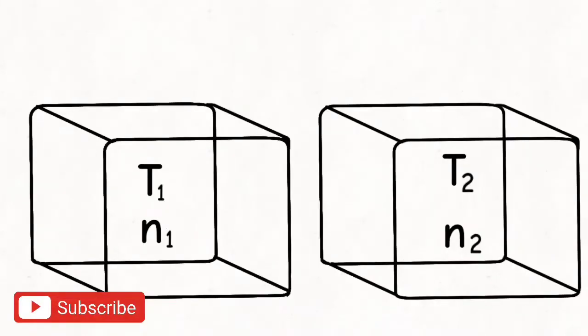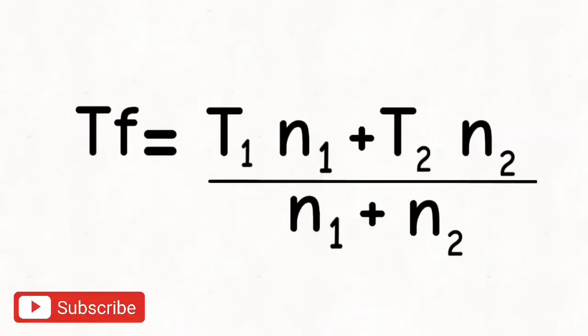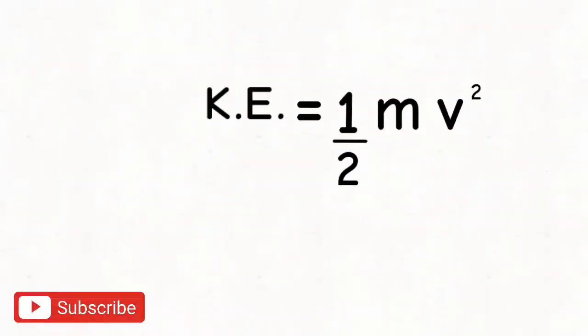Similarly, if we consider two containers with temperatures T1, T2 and number of moles N1 and N2 respectively, then the resultant temperature of the merged container will be the weighted average of T1 and T2 with respect to number of moles N1 and N2. Also, you may get the idea why we use RMS value in some cases.